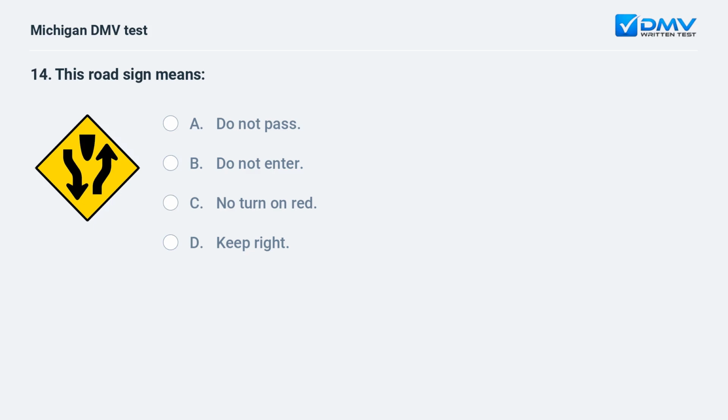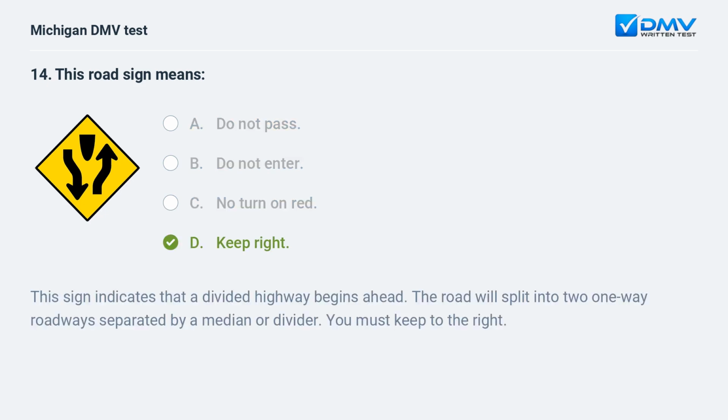This road sign means: A. Do not pass. B. Do not enter. C. No turn on red. D. Keep right. D. Keep right. This sign indicates that a divided highway begins ahead. The road will split into two one-way roadways separated by a median or divider. You must keep to the right.